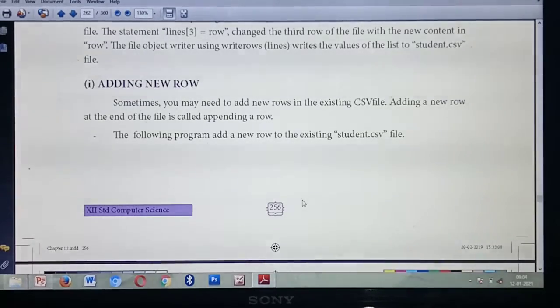So already you have studied adding some new things at the end of the file. What's the meaning of that function we are calling? Append. Adding strings at the end of a string is called append. So likewise you are going to add a new row at the end.